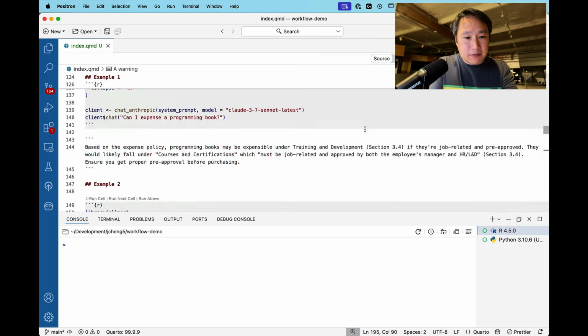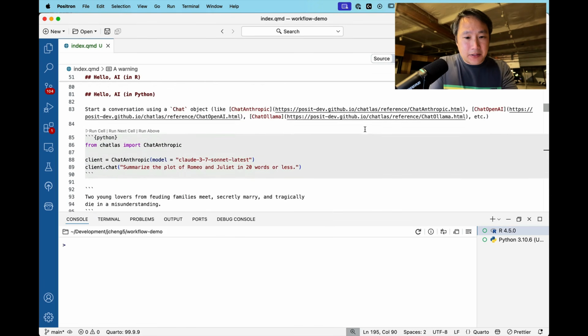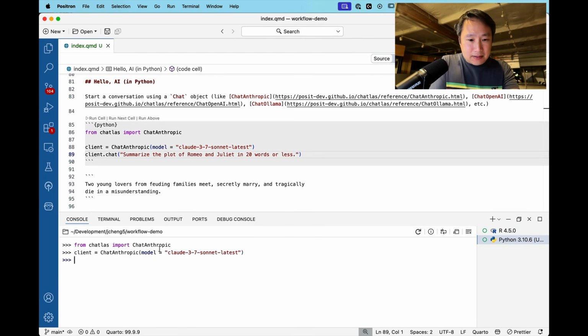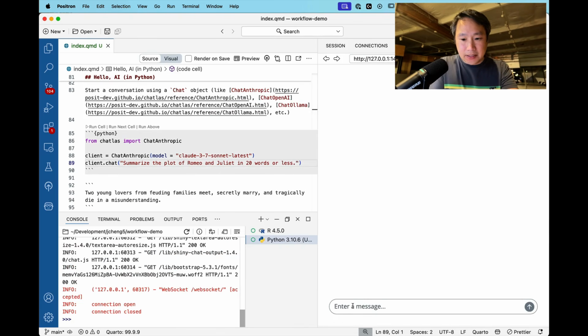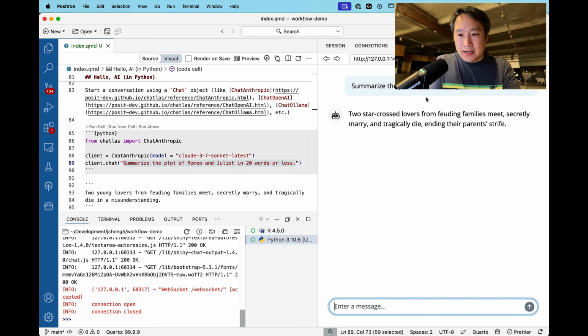So, for example, let's take that Romeo and Juliet example, and instead of doing this at the console, let's do it in an app. So we can ask this question. And yeah, very convenient to be able to do this in a web interface.